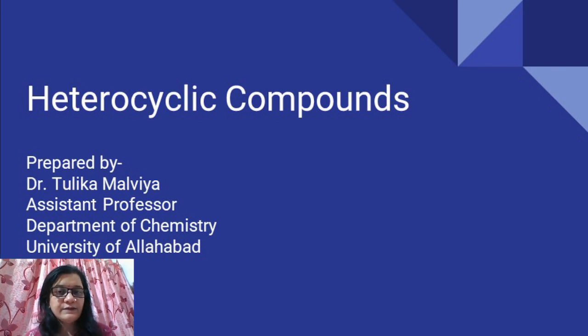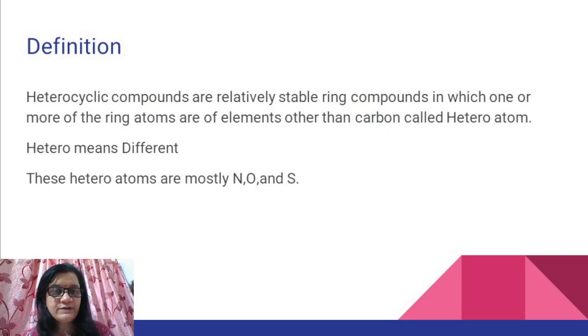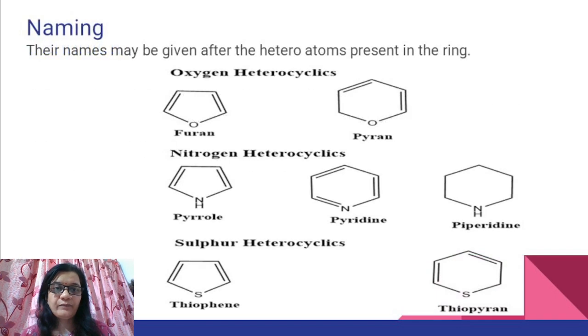And today I have made a small video on the concept of heterocyclic compounds. So what are heterocyclic compounds? These are relatively stable ring compounds in which one or more of the ring atoms are of elements other than carbon, which is called a heteroatom. Now, the word hetero means different. So, the heteroatoms which are involved other than carbon are mostly nitrogen, oxygen and sulfur.